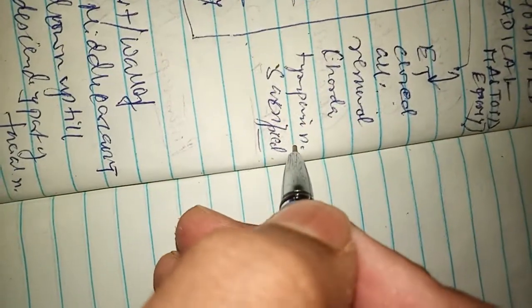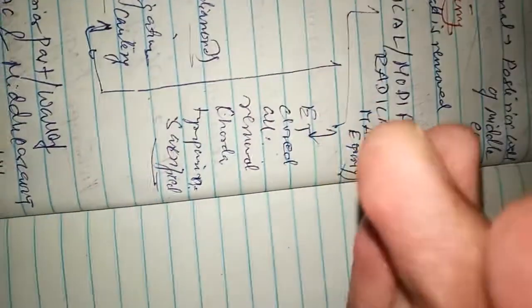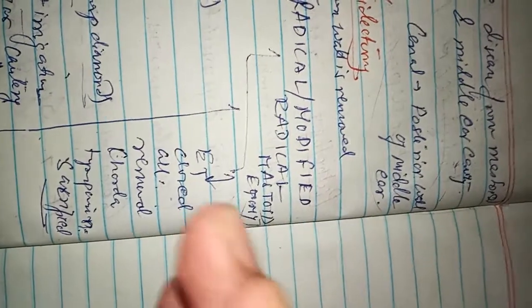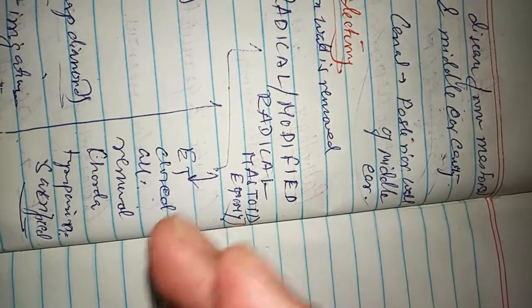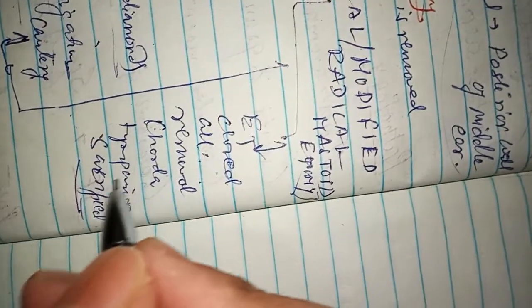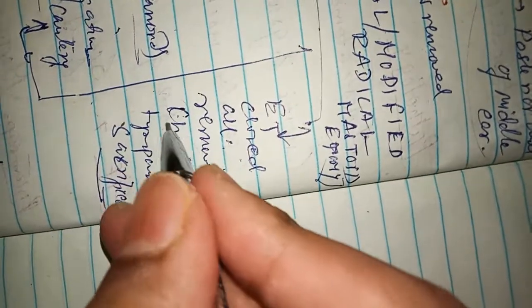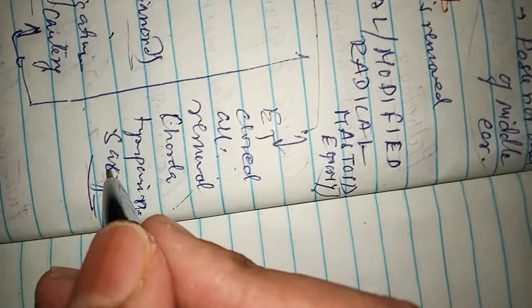The chorda tympani nerve is sacrificed in radical mastoidectomy. By lowering the posterior canal wall, we have to spare the chorda tympani nerve because it is a branch of the facial nerve.